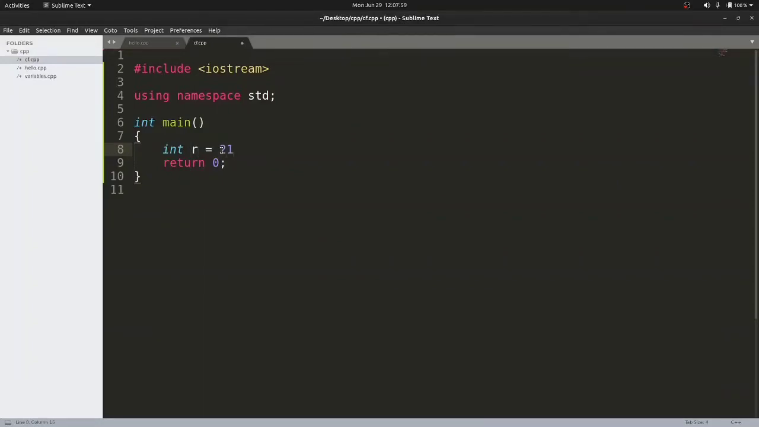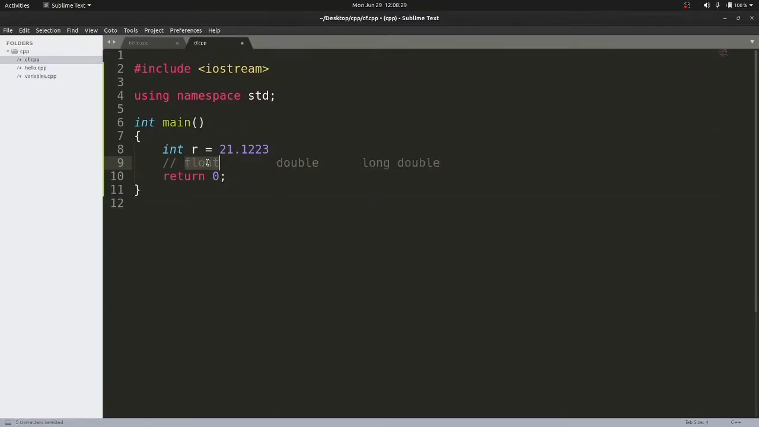But what if the user wants to enter 21.123, this kind of numbers? For these kinds of numbers, we need to use the data types which can handle floating point numbers. Generally these decimal numbers are called floating point numbers. The C++ programming language provides 3 different data types for dealing with floating point numbers. First is float, then you have double, and then we have long double.